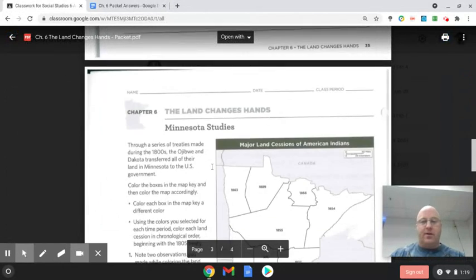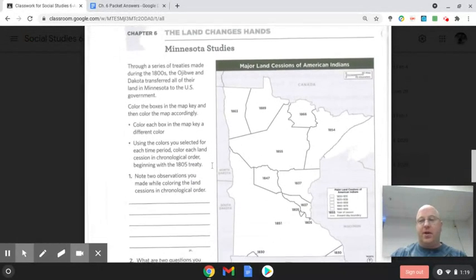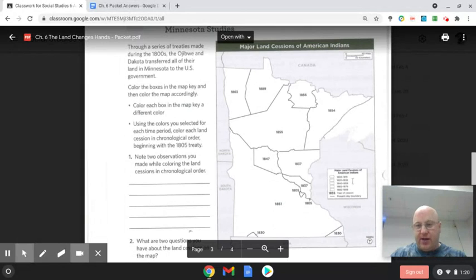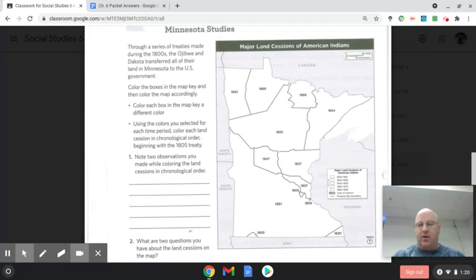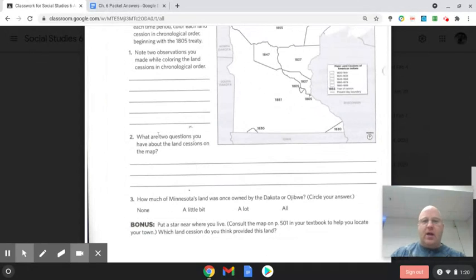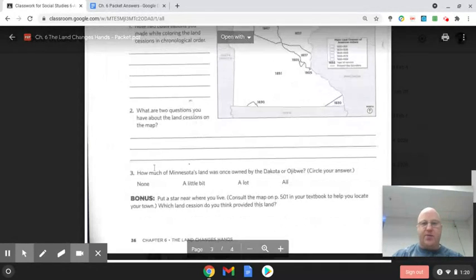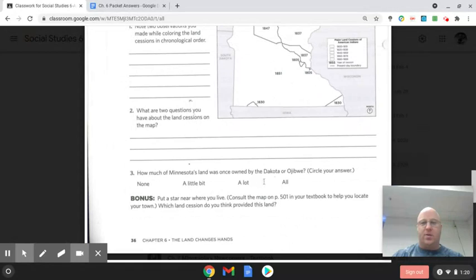Okay, so then we go on here. This one, hopefully you were able to give each map key, each time frame, a color. So you'd have 5 different colors. And then you'd have to look at the years that the land was ceded to the government and match it in. So like if you did blue for 1800 to 1879, well, here's one, 1805. So I'd color that in blue. And then you had to answer some questions. These ones, I just hope you put something down. And then number 3, it says how much of Minnesota's land was once owned by the Dakota and Ojibwe. Your correct answer should have been all of it. At one point, all of that land belonged to somebody.